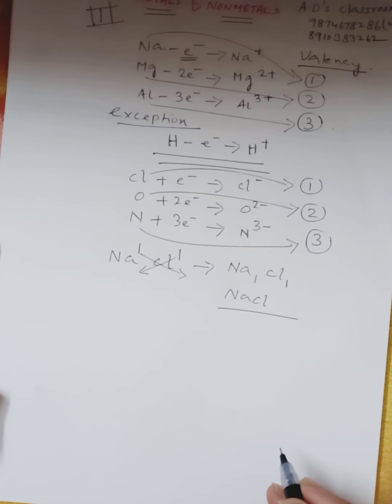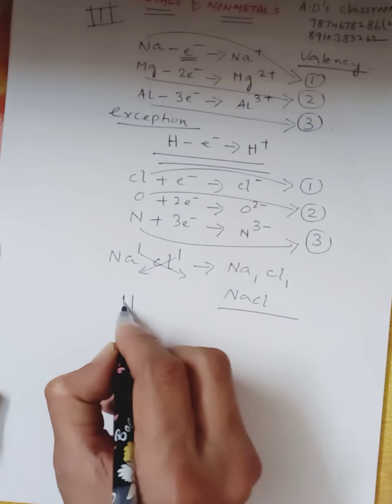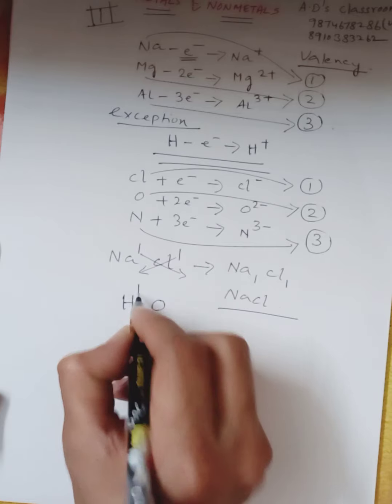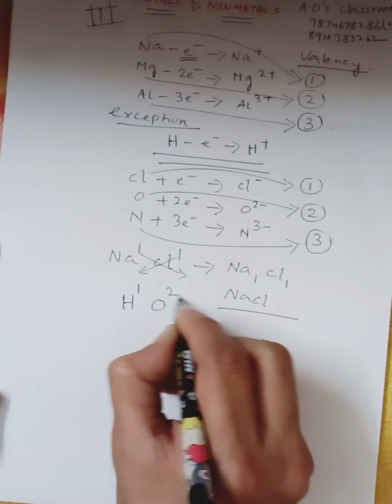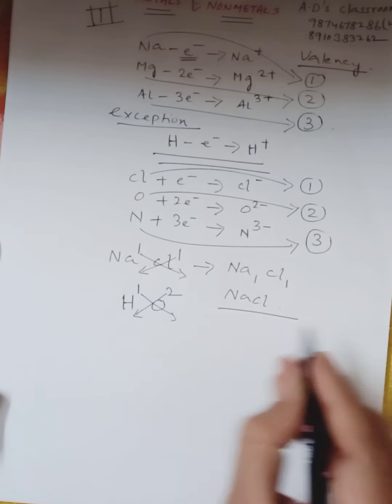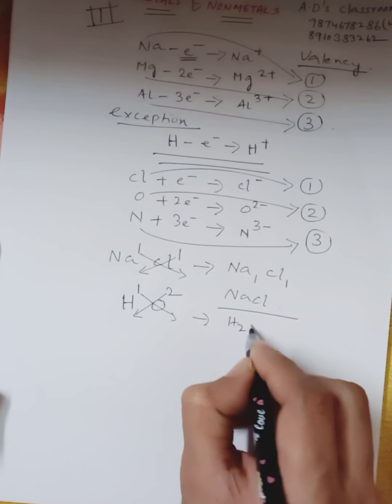For example, water. Now hydrogen and oxygen. The valency of hydrogen is 1 and the valency of oxygen is 2. So 1 will move here and 2 will move here. So it will become H2O.